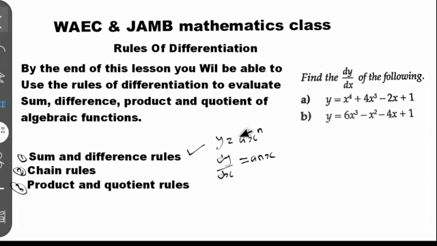a n s, because this n is multiplied by this base here. That's why I write it as a n s, or you can write it as n a s, anyhow you like, it's still the same thing. Now you have to subtract 1 from the power, because the rule means that we are subtracting. You have minus 1 from the power, so we have n minus 1. So when you differentiate this y with respect to s, the answer is equal to a n s to the power n minus 1. This will be the answer according to the general form of differentiation.